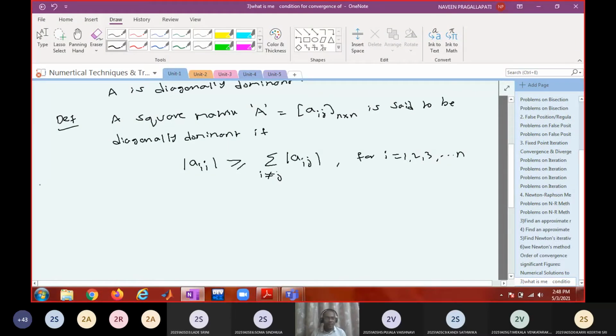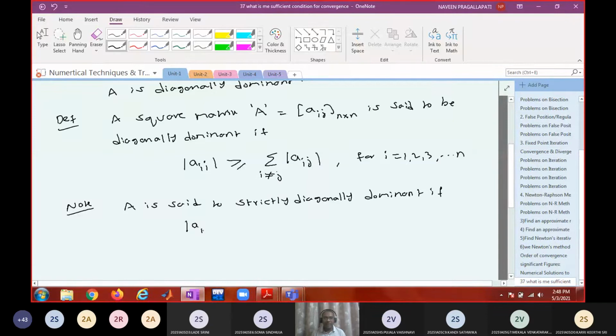Okay, note: A is said to be strictly diagonally dominant if there is a strict inequality.